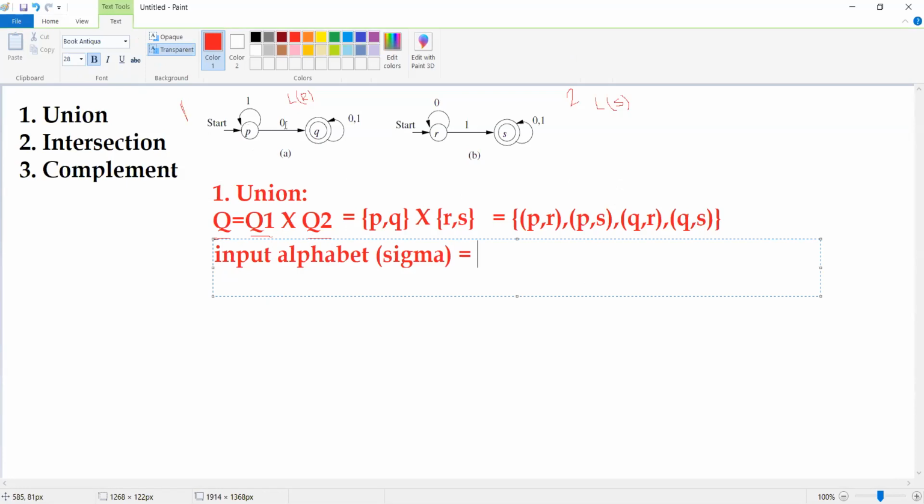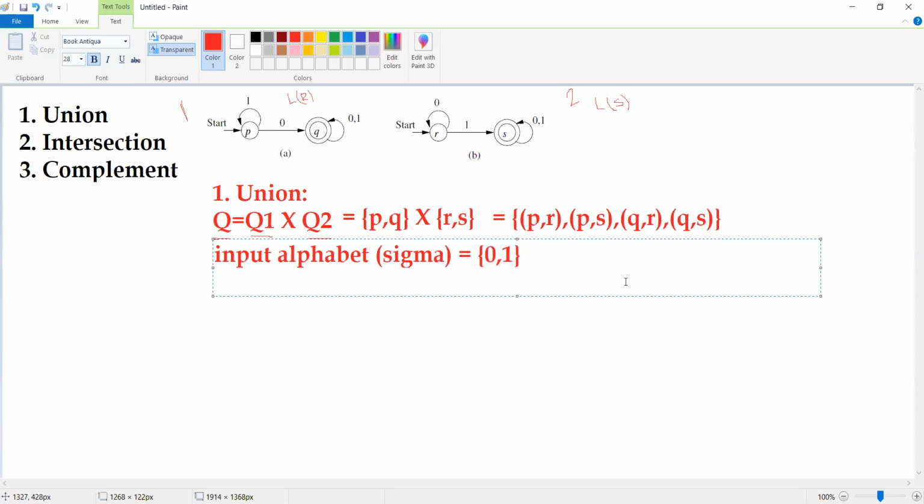Now if you observe thoroughly, whether you take the first finite automata or the second finite automata, we have common input symbols. What are those? 0, 1, 0, 1. In the sense, whatever input alphabet is there for the first finite automata or the second finite automata is also going to be the input alphabet for our resulting finite automata.